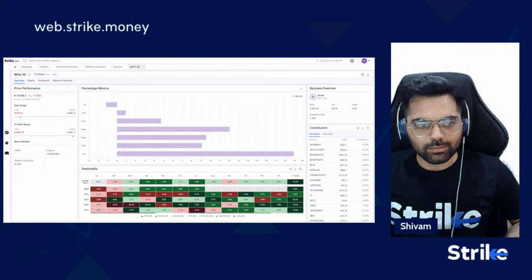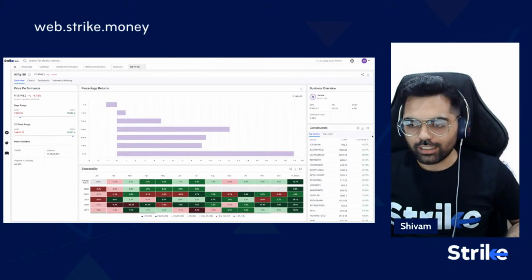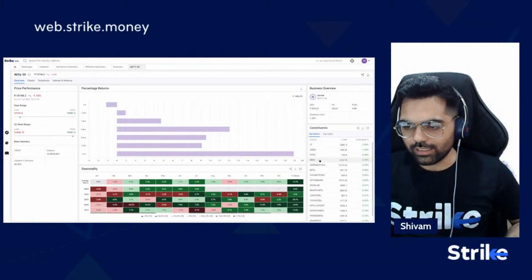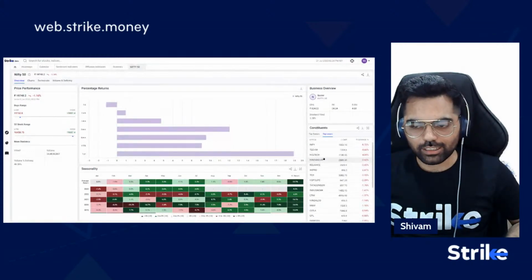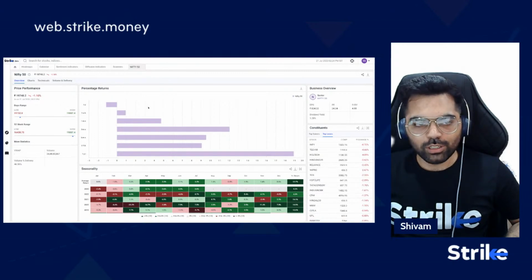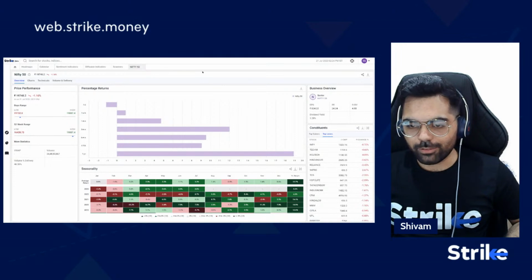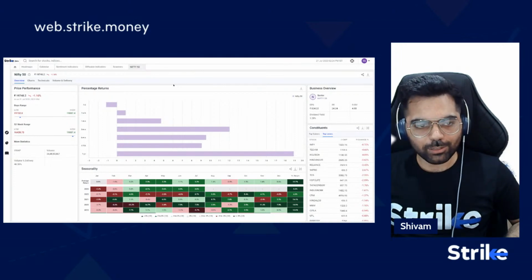So this is the overview page for Nifty. In today's session, the leading stocks are LT, ONGC, NTPC, as well as State Bank, and losing stocks are Infosys, Tech Mahindra, HCL Tech, Hindustan Unilever. So all the selling pressure is confined towards the majority of the IT stocks, since overnight some of these big stocks came up with their results, and also the global cues were overall negative for yesterday. So we have seen a weaker opening for the Nifty index today, and the index is weak.